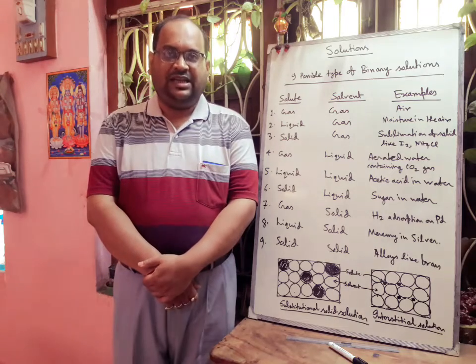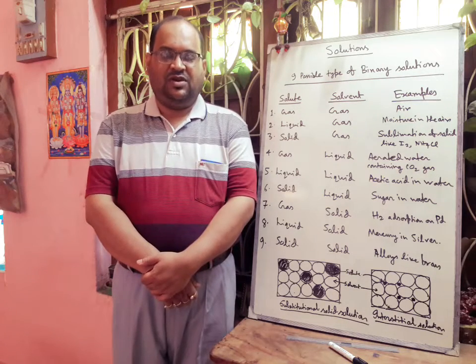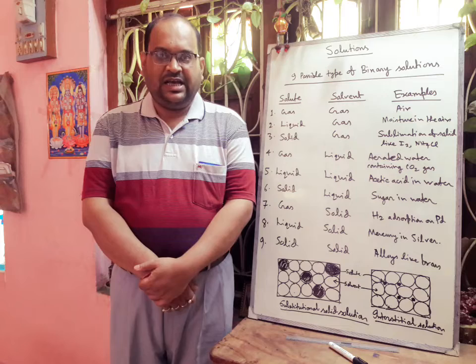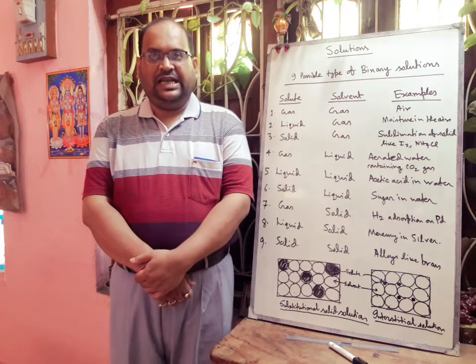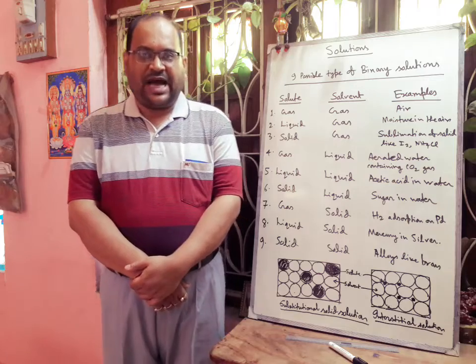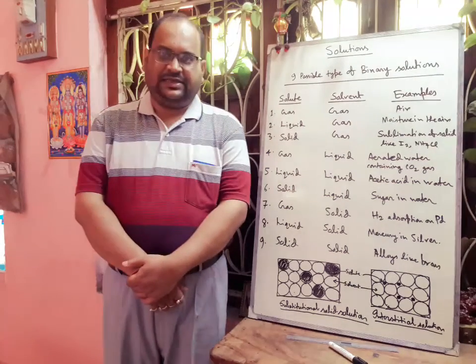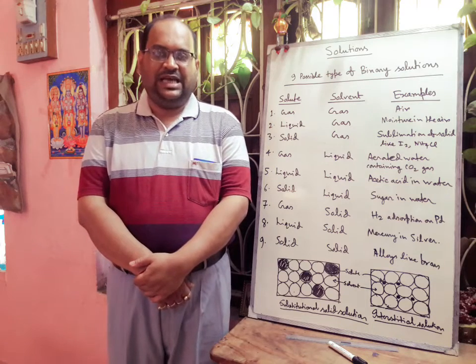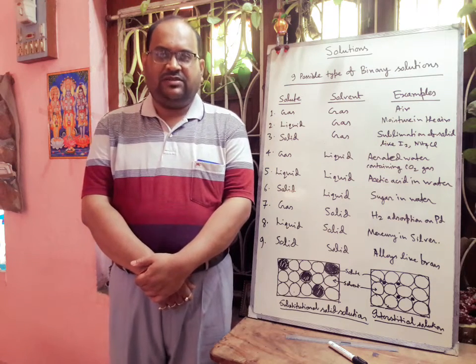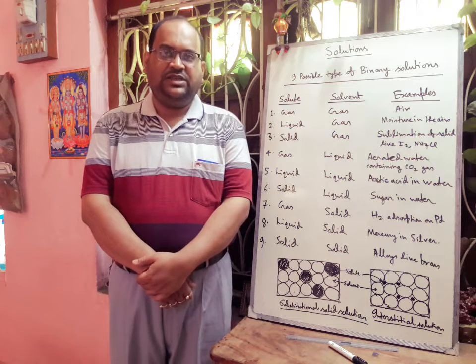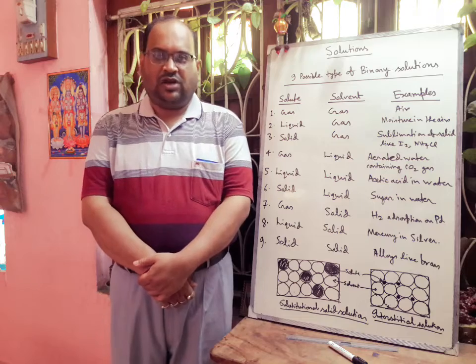Today I will start a new chapter, solution. All of you know that solute plus solvent is equal to solution. Most of the substances in our daily life are mixtures. For example, brass is a mixture of copper and zinc. If a mixture has uniform composition and the same proportion throughout, then it is called a homogeneous mixture, and such homogeneous mixtures are called solutions.